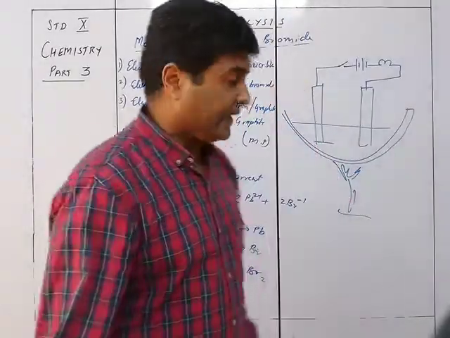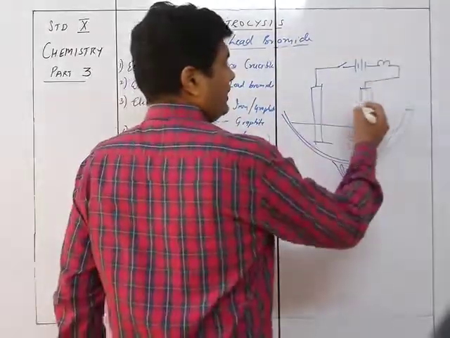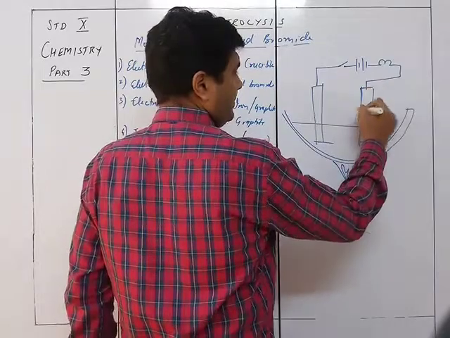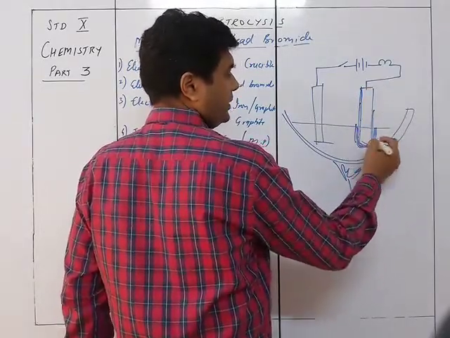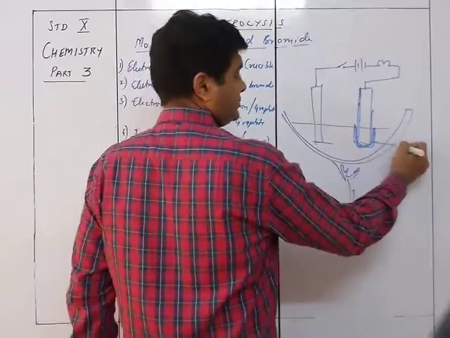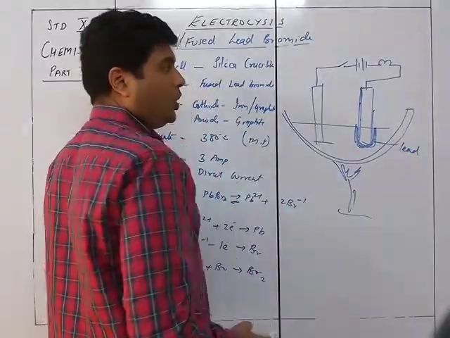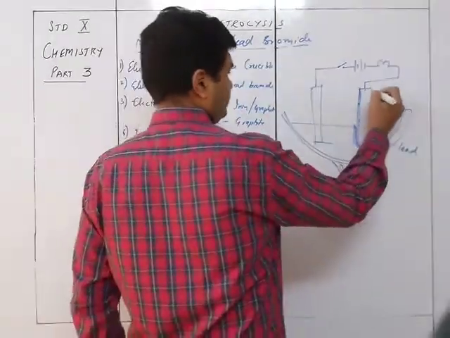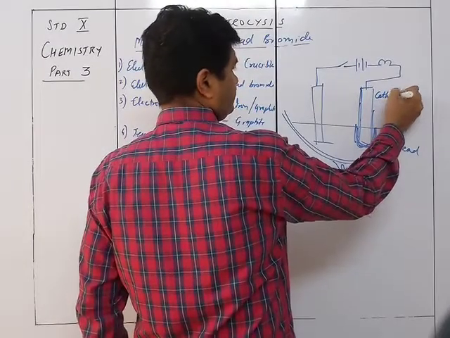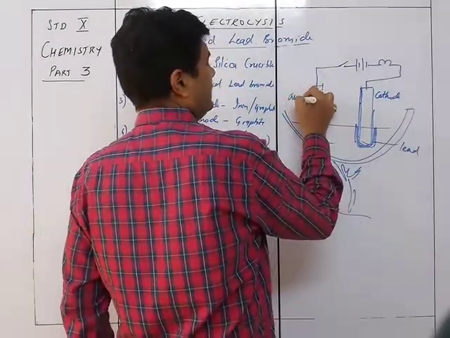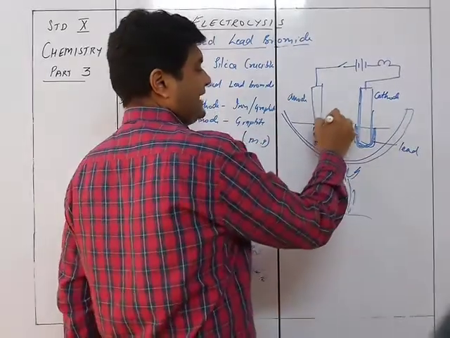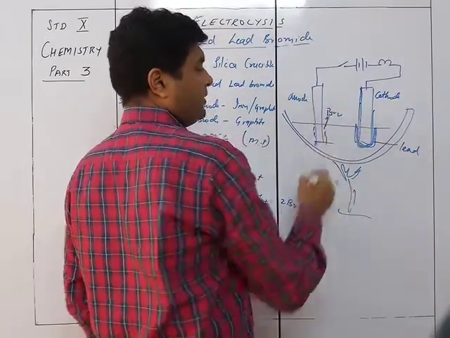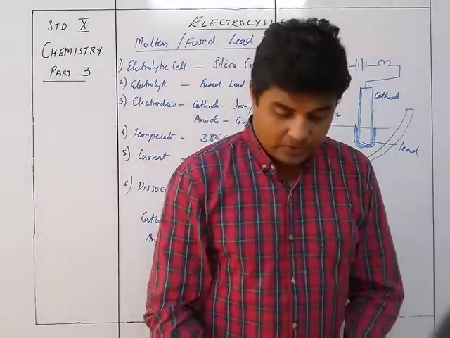So what you will be seeing at the cathode, there will be silvery grey deposits, it will be over here, the silvery grey deposit of lead. So lead will be deposited on this, the cathode, this is the anode, and there will be Br2 given out as a gas at the anode.